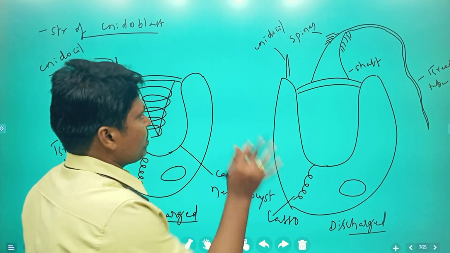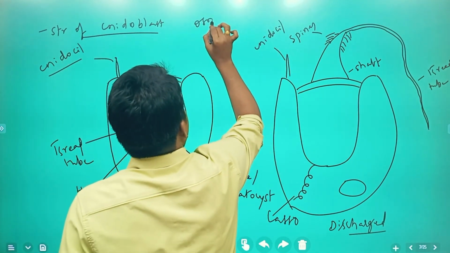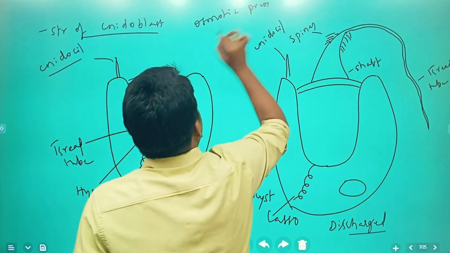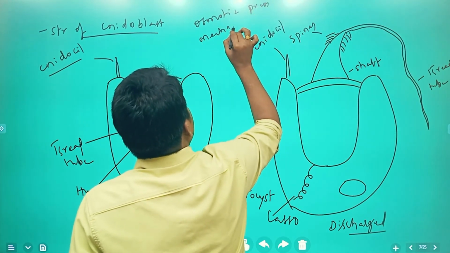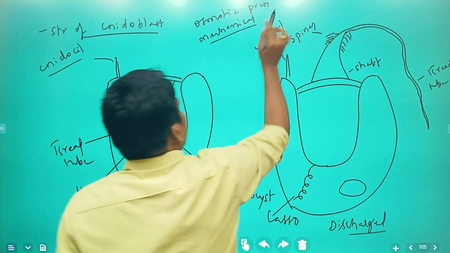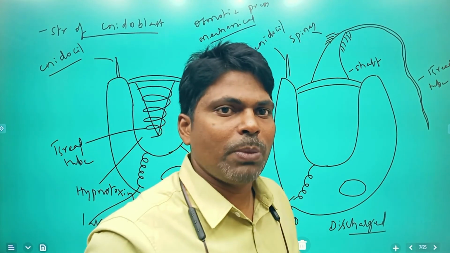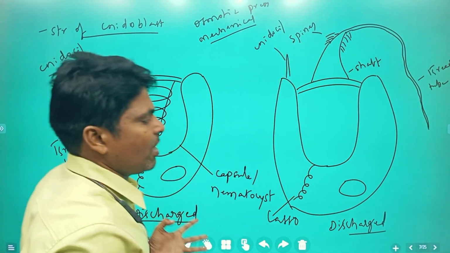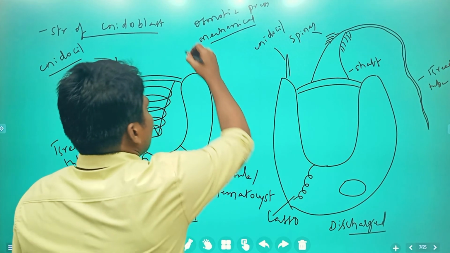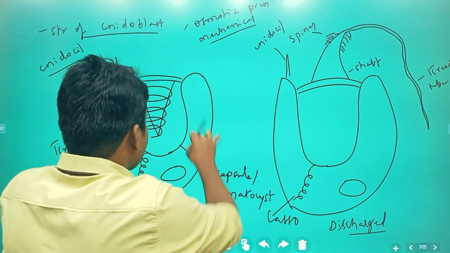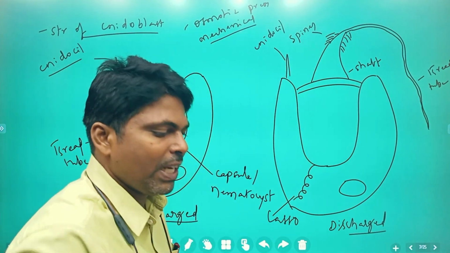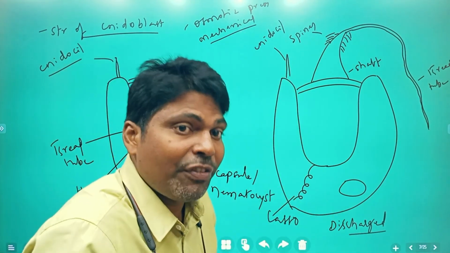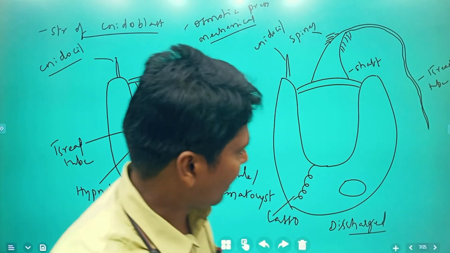Whenever there is osmotic pressure or mechanical stimuli, the discharge of the thread tube takes place. Water may enter into the nidoblast, which increases osmotic pressure, thereby causing discharge whenever there is an attack or defense.